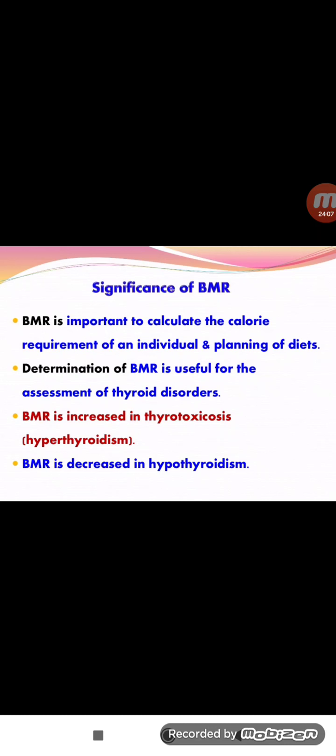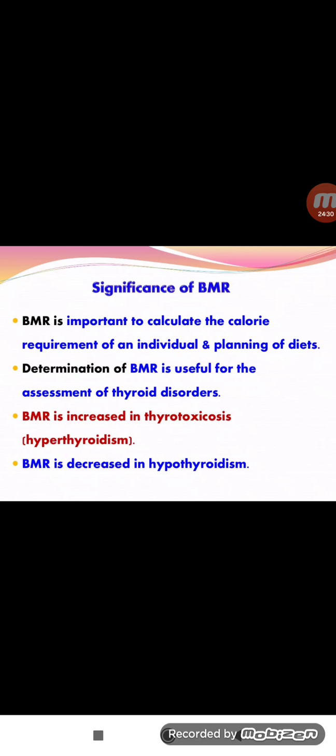For which purpose are we studying this? Especially for diet purposes. For diabetic patients, which type of diet do we use? For thyroid patients, which type of diet? For dialysis patients, which type of diet? And for pregnant women, which type of diet? It depends upon the disease status. Our diet plan is divided into different portions, and the different portions are decided by the BMR.